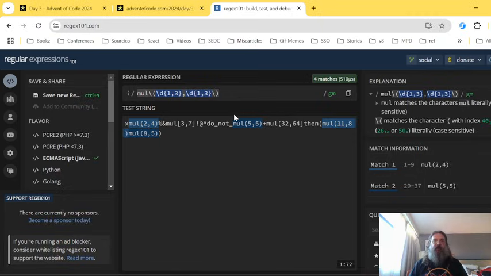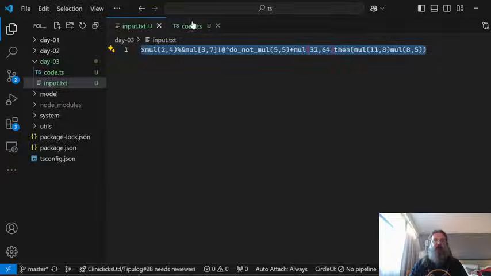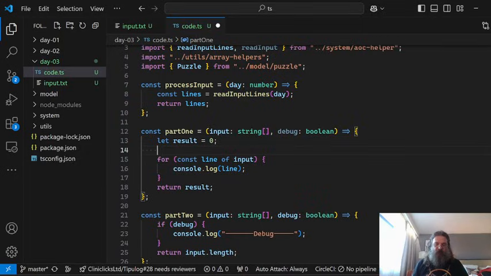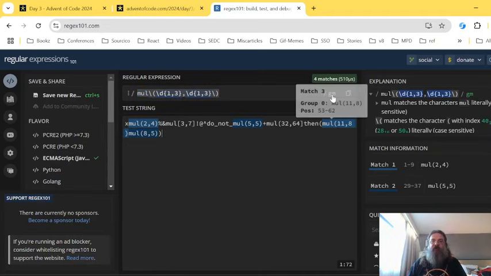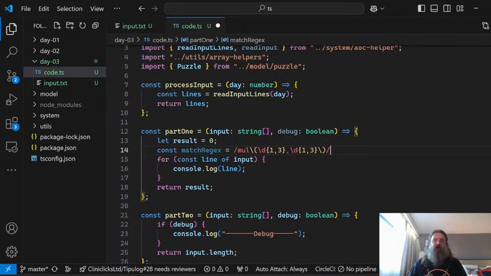I will take this regex. So this is the regex that I will use. What flags do I need? So these are the global, and yeah, we don't really need multi-line and that, but we definitely need it to be global.